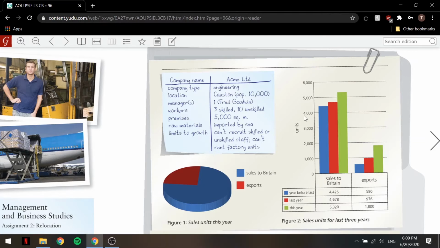Manager or managers, we have one, which is someone called Fred Goodwin. Workers, they have 3 skilled workers and 10 unskilled workers. Premises are about 5,000 square meters. Raw materials are imported by sea, and the limits to growth for that company is that they can't recruit skilled or unskilled staff, and they can't rent factory units.